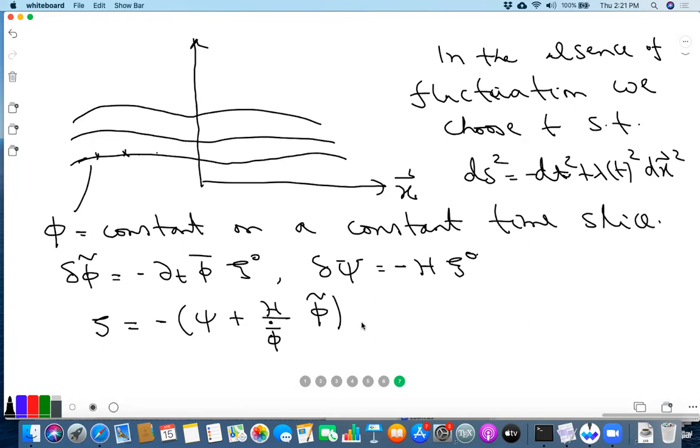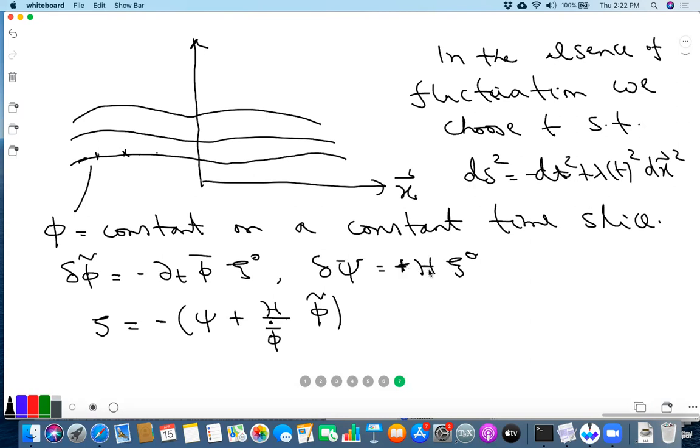I think something is wrong, I missed a minus sign somewhere. Psi transformation, no, psi didn't have a minus sign. Sorry, psi had just h times I naught.